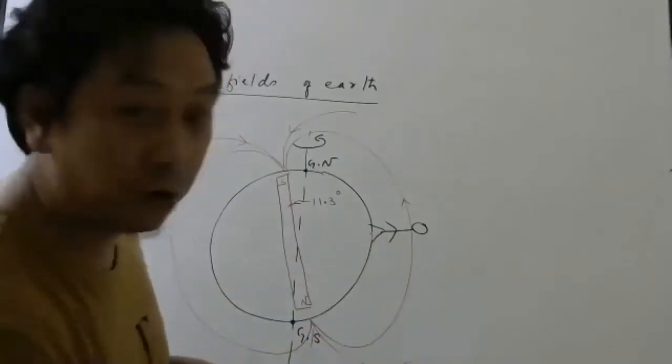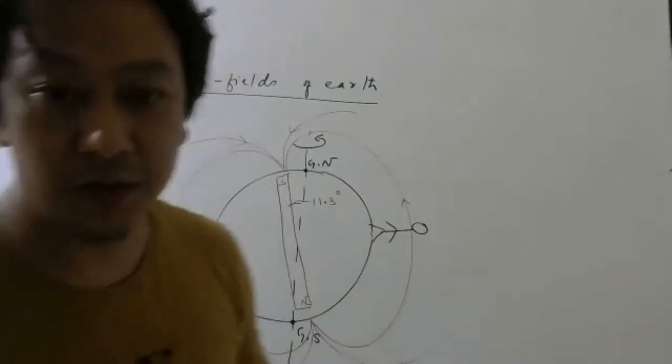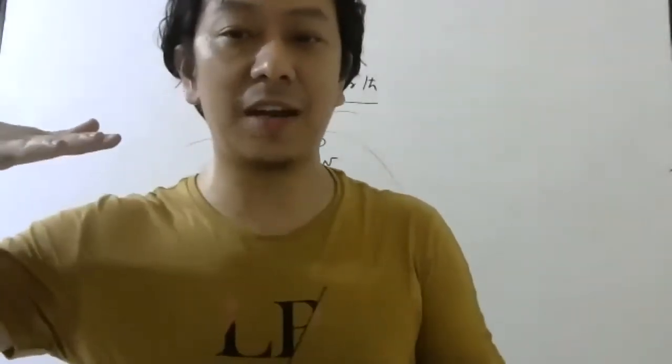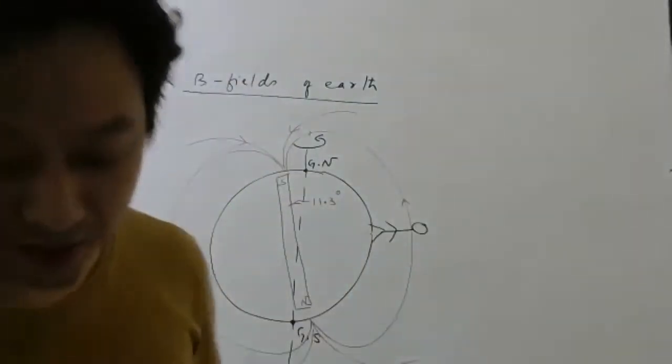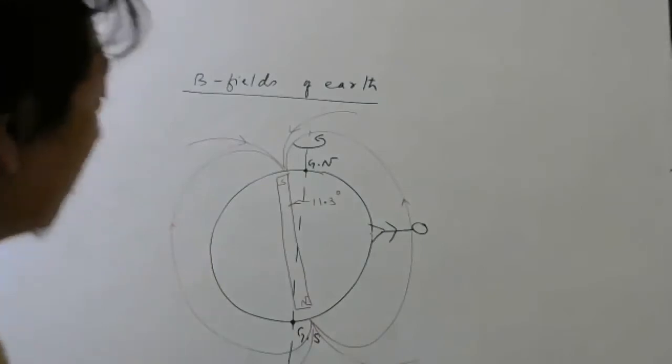So look carefully at how the magnetic field lines are going. If I am standing at the equator, the magnetic field lines are going like this. They are almost parallel to the ground. Understood this part? Okay. Now think I am living somewhere near the poles.